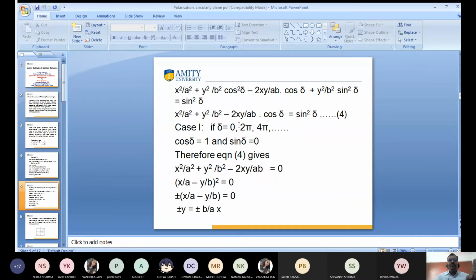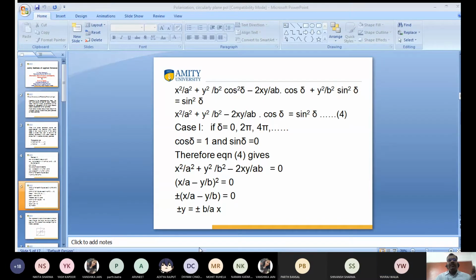So when I take del equal to 0, 2 pi, 4 pi, and so on, what is the value of cos del? If del is equal to 0, 2 pi, 4 pi, then what is the value of cos del? 1. Very good. And what is the value of sin del? 0. Very good.